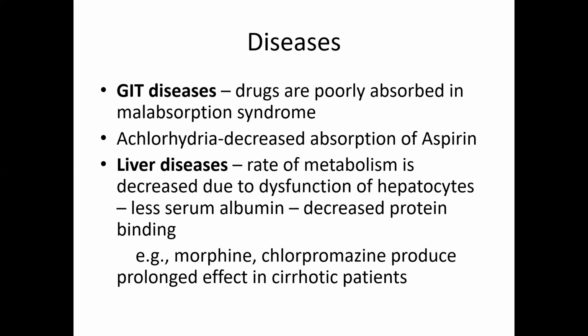The protein binding capacity is reduced due to low serum albumin levels. So drugs like morphine and chlorpromazine produce prolonged effects in cirrhotic patients due to low serum albumin levels.